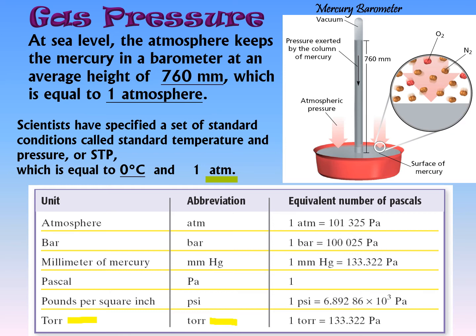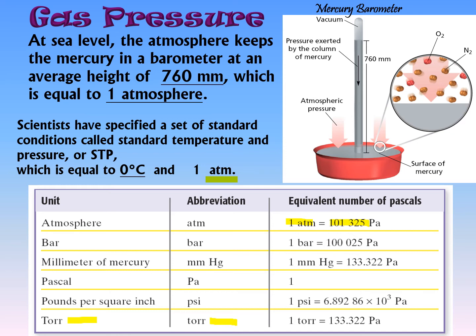On the other hand, there are pascals, and it turns out if you look on this little chart, 1 atmosphere is equal to 101,325 pascals. That's the reason sometimes people will use kilopascals, because just regular pressure is in the hundreds of thousands. So if you change that into kilopascals, that would be 101.3 kilopascals. That's why you're going to see that quite frequently, rather than writing out all the pascals.